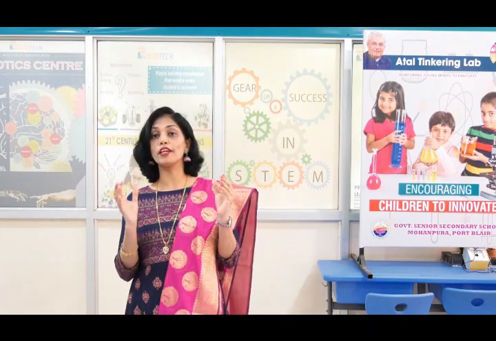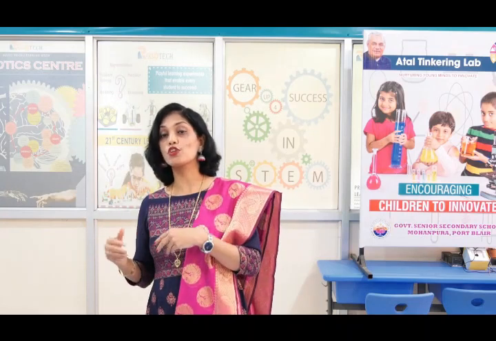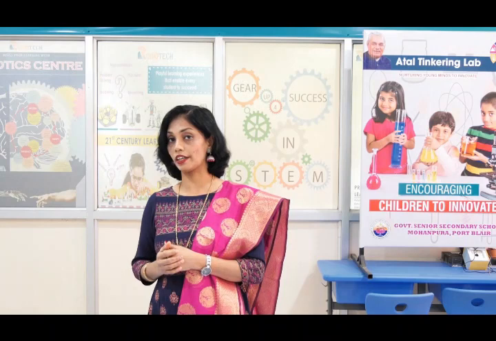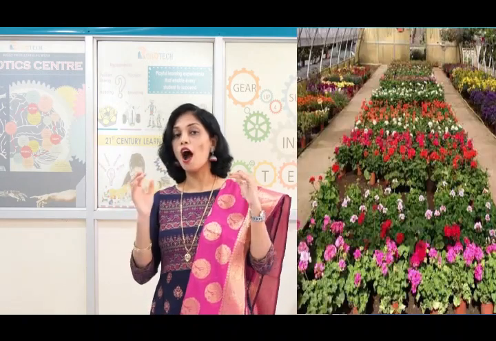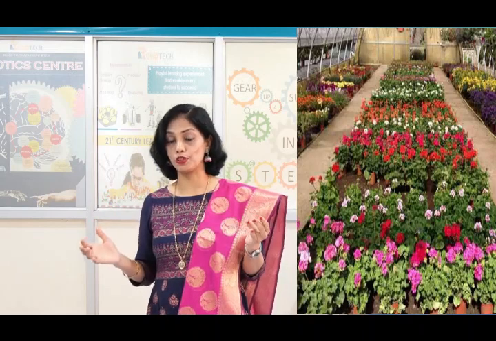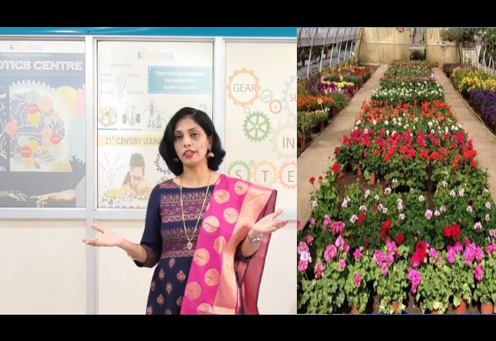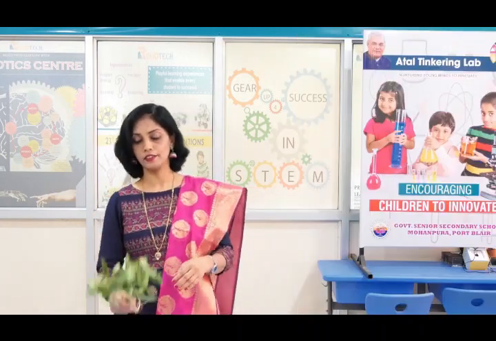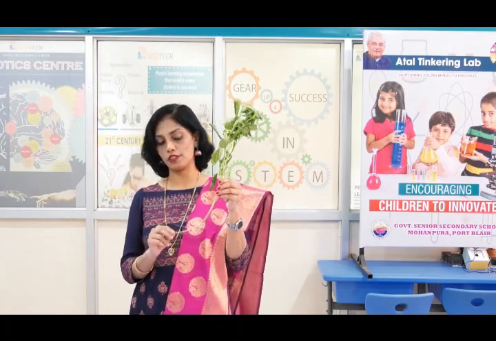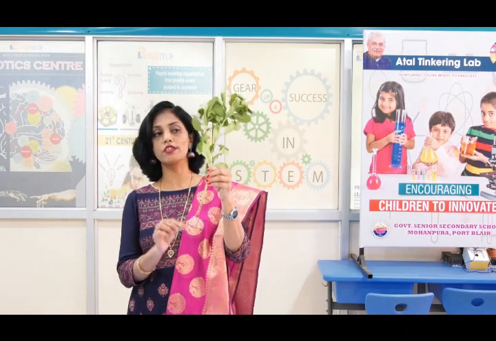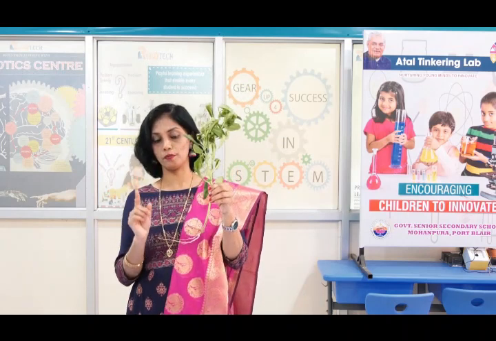So what do you mean by the word reproduction? Re means again and again, production means to produce their own kind. So children, in this chapter we will learn about how plants reproduce. So before going into that topic, if we take a plant, there are two systems, that is root system and shoot system.